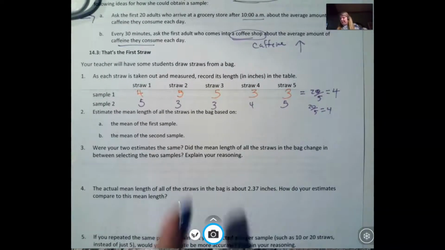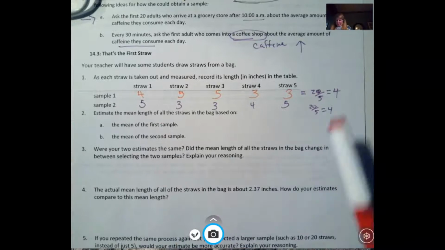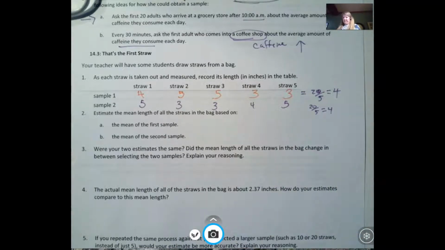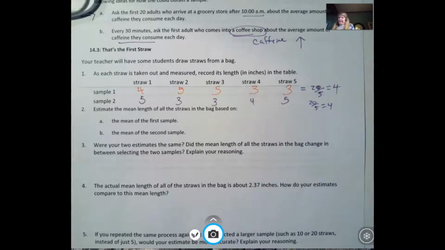Okay, so for time purposes, I went ahead and did the second one. Then I found the mean for each sample. They turned out to be 4 each. It was funny that they turned out to be the same, but they did. Now, were our estimates the same? Yes. Did the mean length of all the straws in the bag change between selecting the 2 samples? No, it didn't, because I had the same set of straws, so it didn't change.